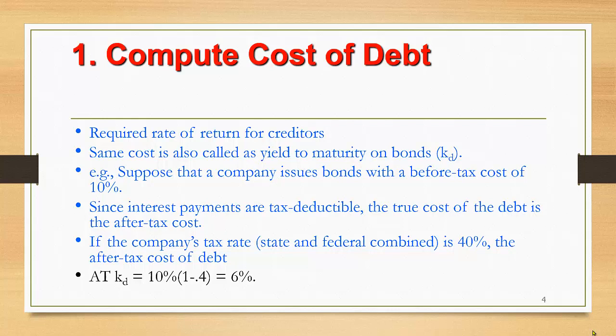So after tax cost of debt is always less than the apparent cost. Why is it less? Because when the company pays interest on debt, it is subtracted as an expense before tax calculation, and this scenario is called a tax shield.